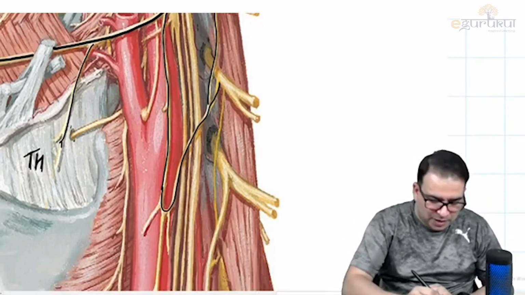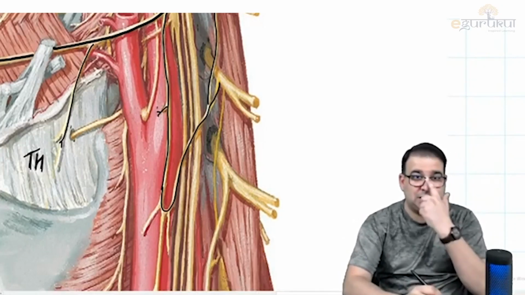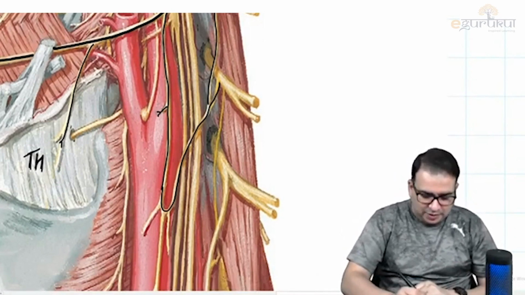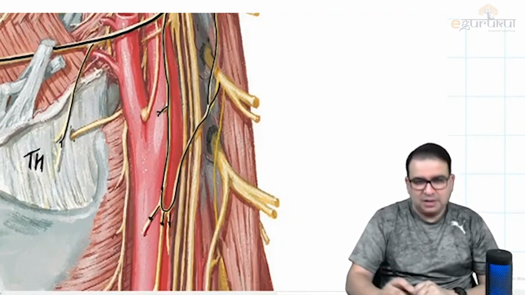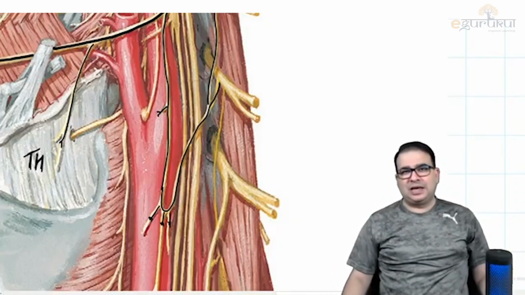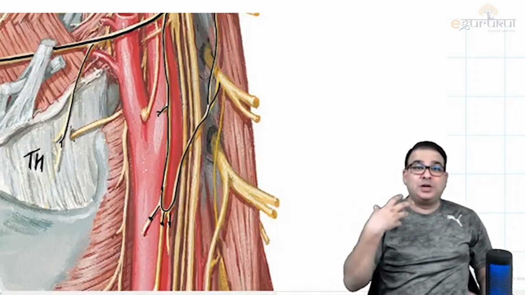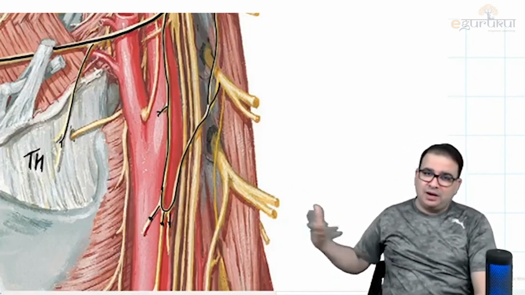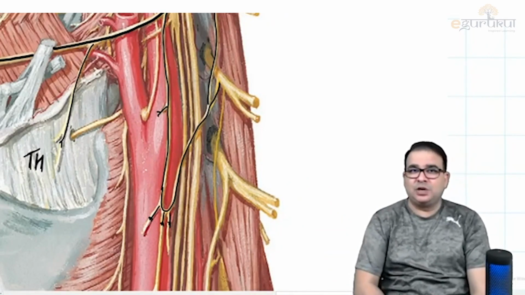You can see one branch they have shown here, which is going to supply the superior belly of omohyoid, and the rest of the strap muscles will be supplied by the lower part, from the loop of the ansa cervicalis. And it is present in front of the carotid sheath. You can see it is present in front of the carotid artery. So it is in anterior relation of the carotid sheath only.